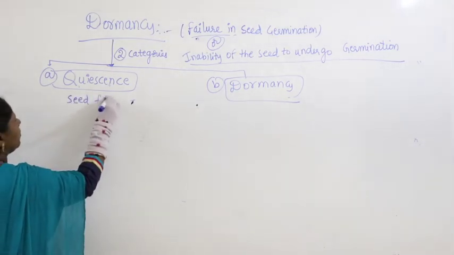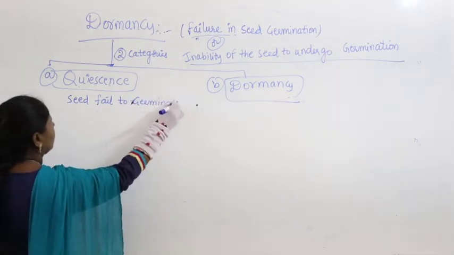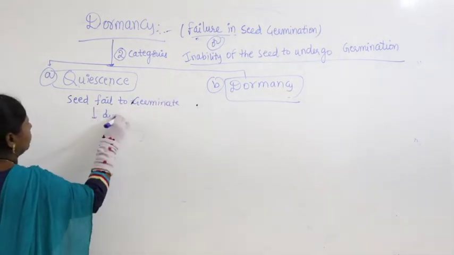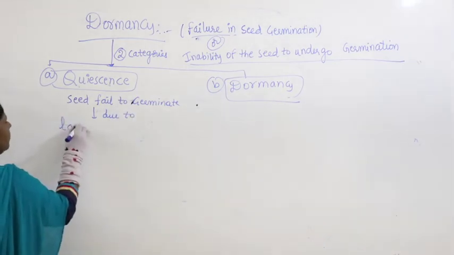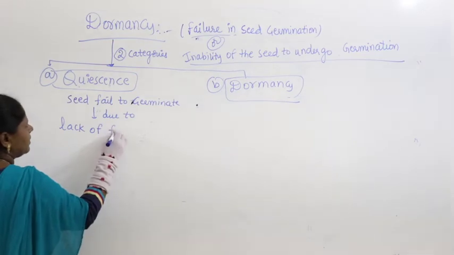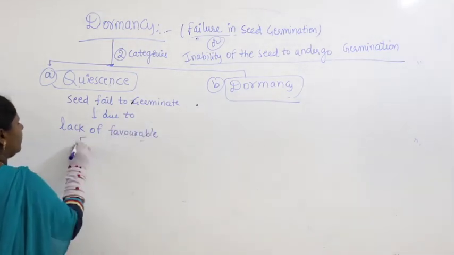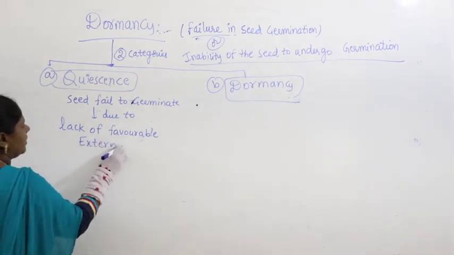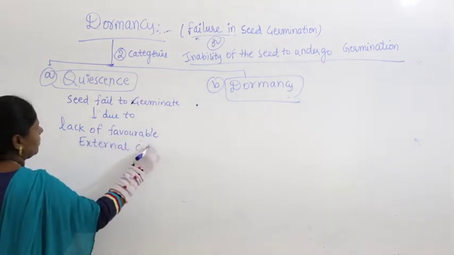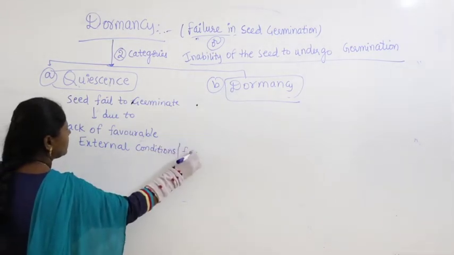due to lack of favorable external conditions or external factors.